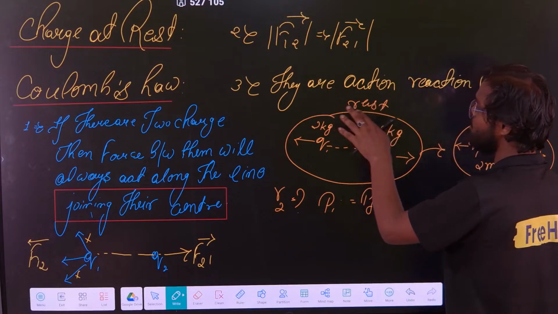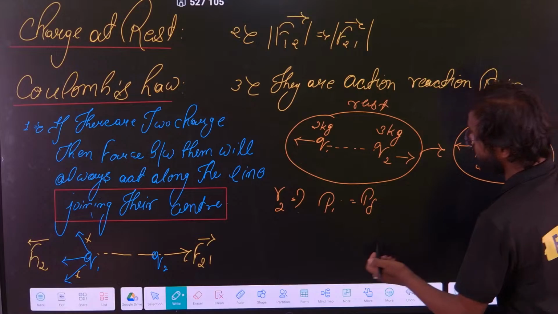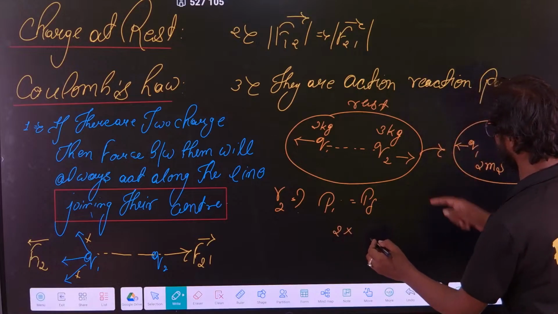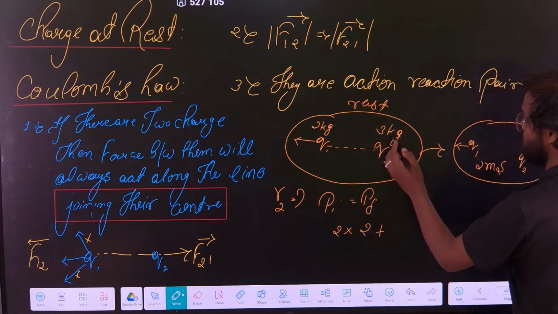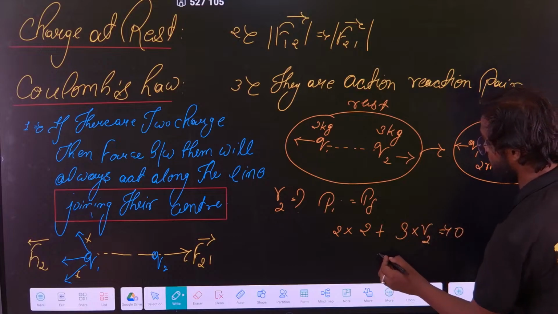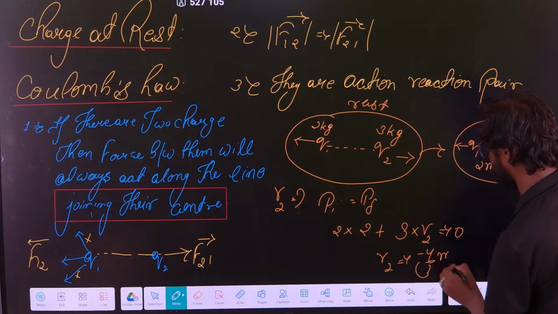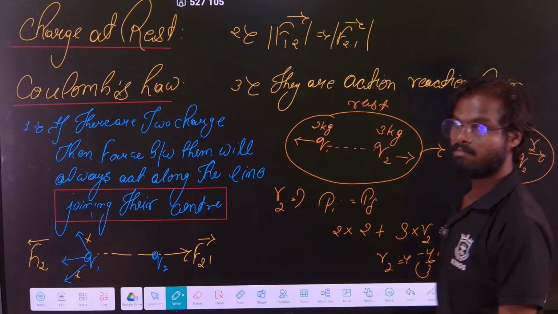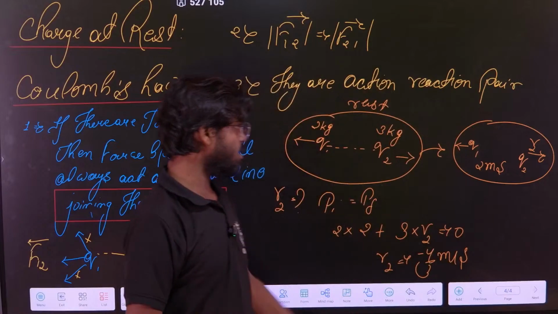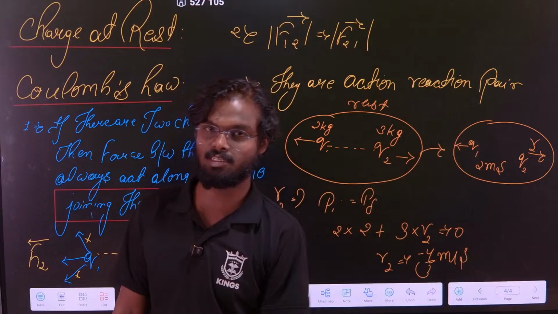Initial momentum will be 0 because the system is at rest. What is the final momentum? Mass 2 into the direction 2, plus 3 into v2, is equal to 0. So from here, v2 is equal to how much? Minus 4 by 3 meter per second. Clear? It means it will move in this direction with a speed of 4 by 3 meter per second, that is 1.33 meter per second.